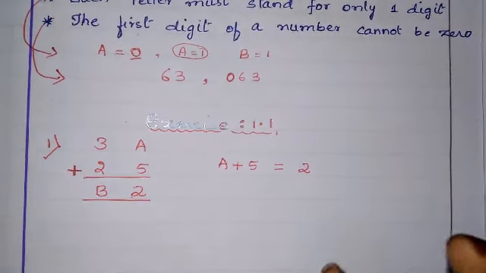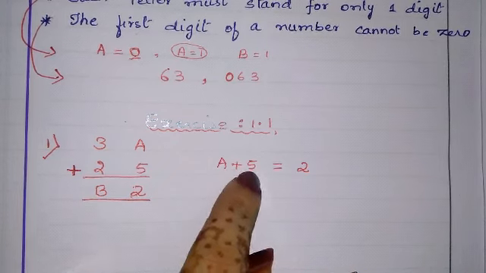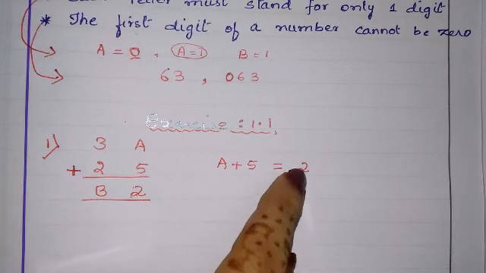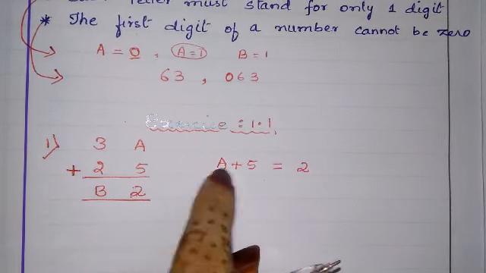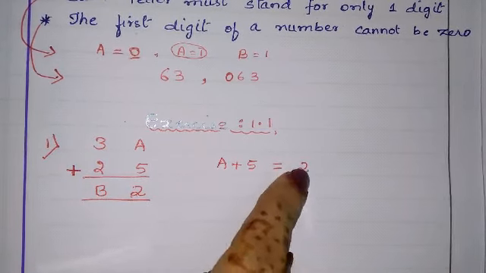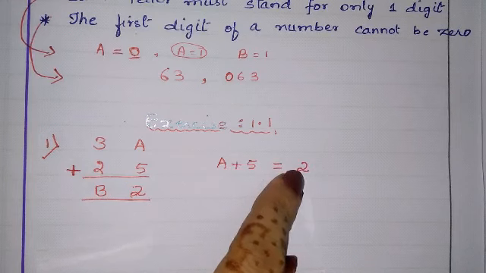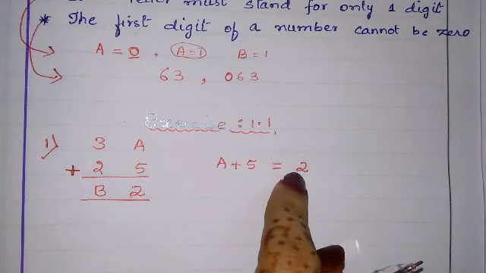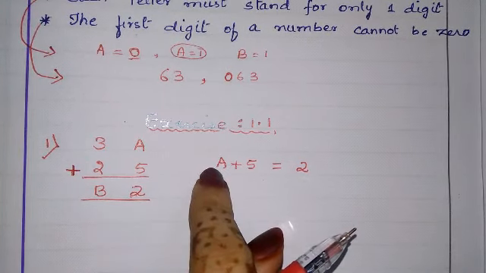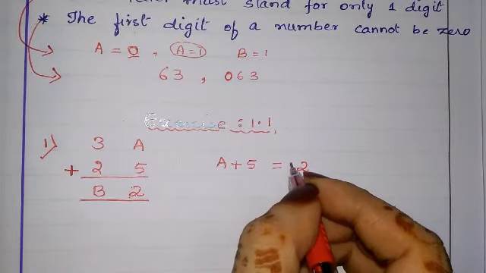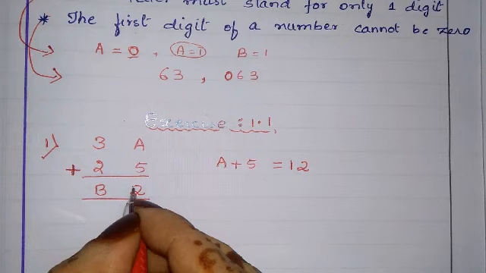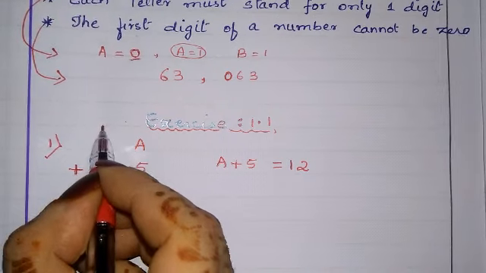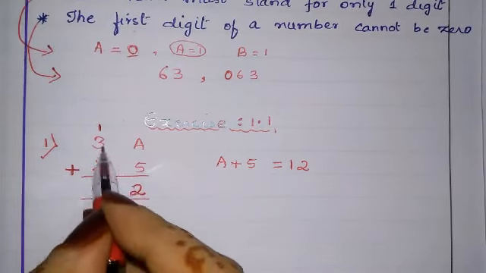They are saying. So if we take 5 plus any number starting from 0, 5 plus 0 will not give 2, 5 plus 1 will give 6, 5 plus 2 will give 7, 5 plus 3 then we will get 8. Like that we cannot take any number here so that we can get 2. Yes, we can take some number here so that we can get 12. We can get 12. Why? If we get 12, then 2 stays here and 1 will be carried. Okay, 2 here then 1 will be carried out.